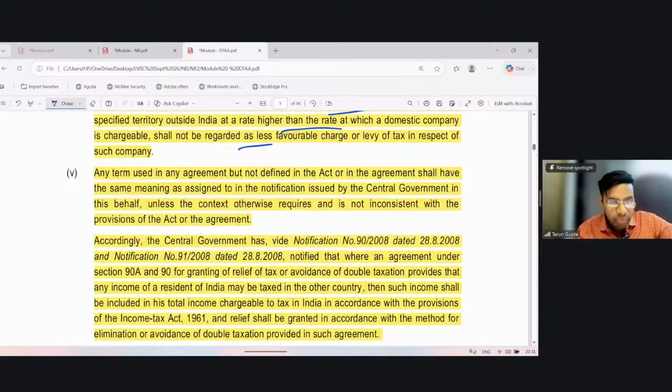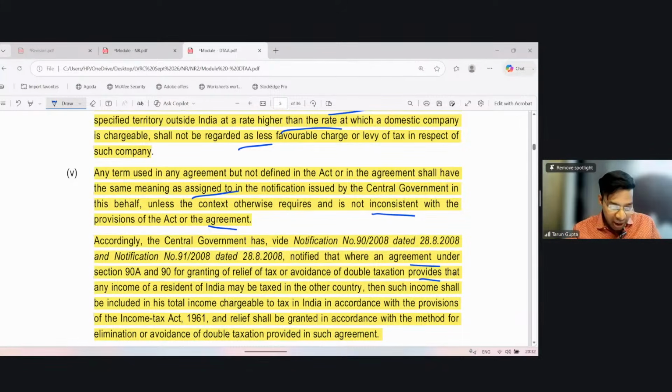Now it says that any term used in any agreement, any DTAA, which is defined neither in the Act nor in such agreement, shall have the same meaning as assigned to it in the notification by the central government in this behalf, unless the context otherwise requires or it is inconsistent with the provisions of the Act. Accordingly, the central government has brought out a notification, and in this notification, it has been notified that when an agreement under Section 90 or 90A